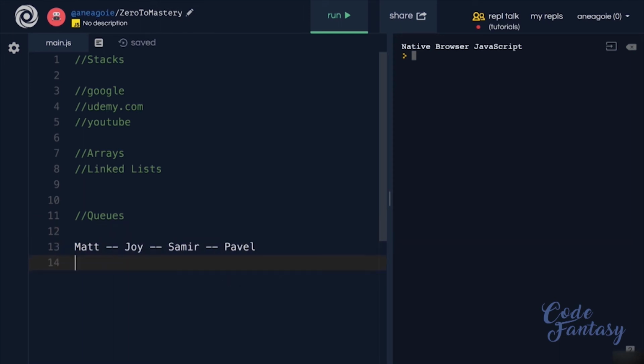And with queues, we can once again use arrays and linked lists to implement it. Which one do you think would be better for queues? Is there one better, or are they both equal? I want you to think about this. In the next video, I'm going to answer this for you, but I recommend taking time to think about what you know about arrays and linked lists and how they might benefit or might not benefit stacks and queues.